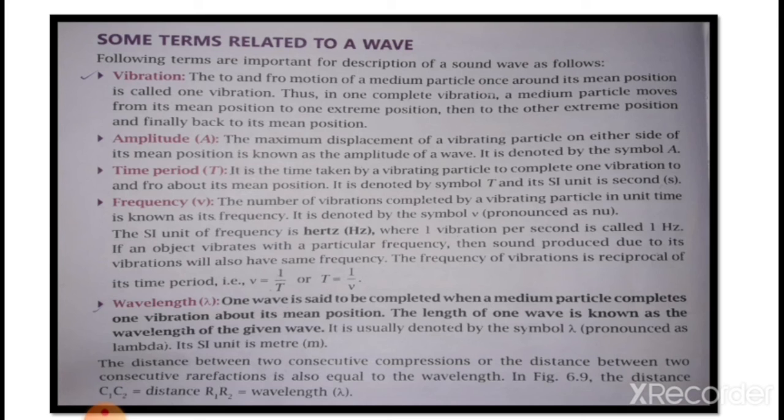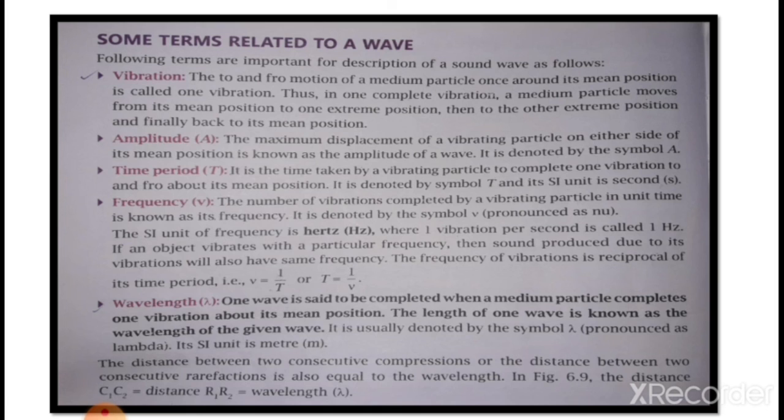Next one is frequency. That is, frequency is the number of vibrations per second. How many vibrations take place per second? It is the frequency of the wave, and it is represented by the symbol nu. The SI unit of frequency is hertz, where one vibration per second is called 1 hertz.